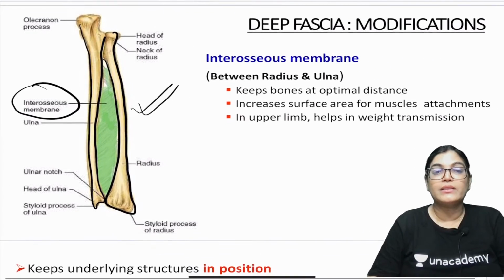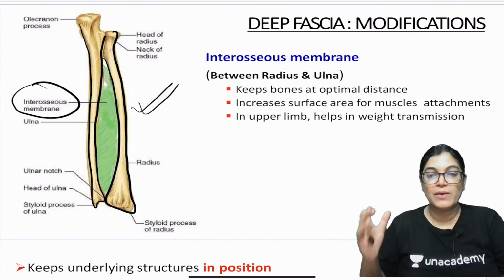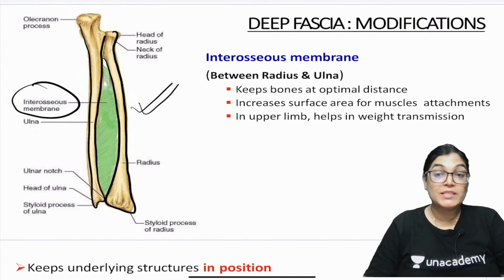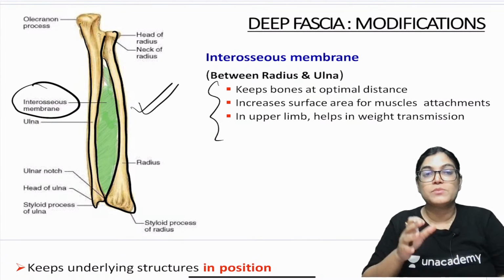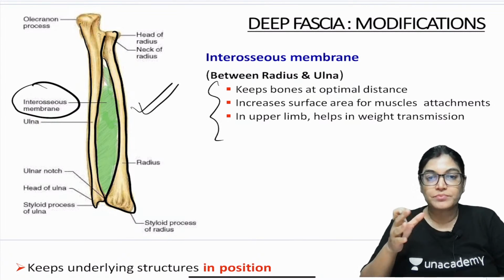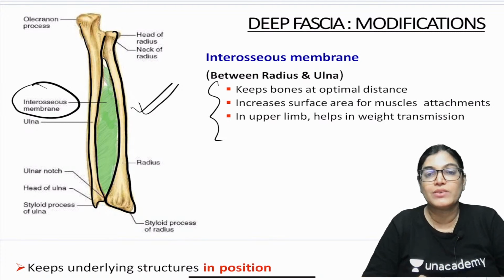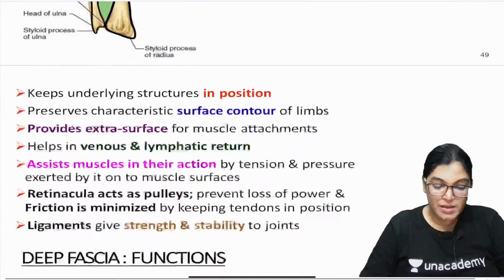It does not let the radius and ulna get separated. In the same way in the lower limb, between the tibia and fibula, there is an interosseous membrane. Transmission of weight in the upper limb also occurs through the interosseous membrane.